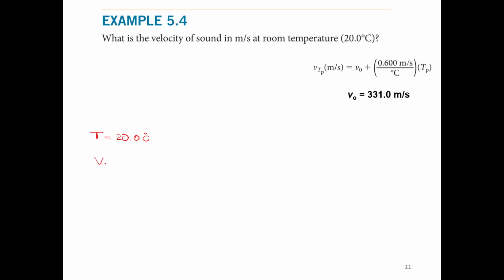The velocity of the sound equals 331.0, which is the velocity of the sound at 0 degrees Celsius, plus the slope 0.60 meters per second per degree Celsius.